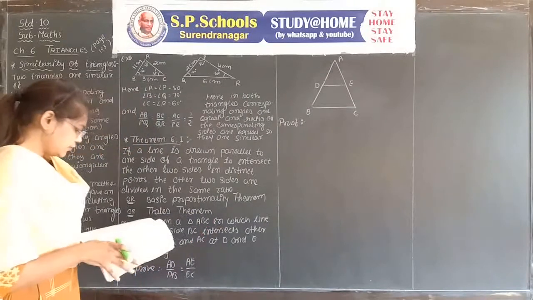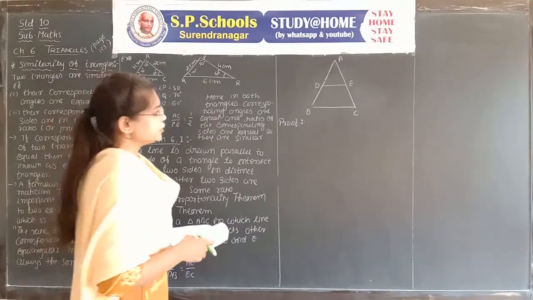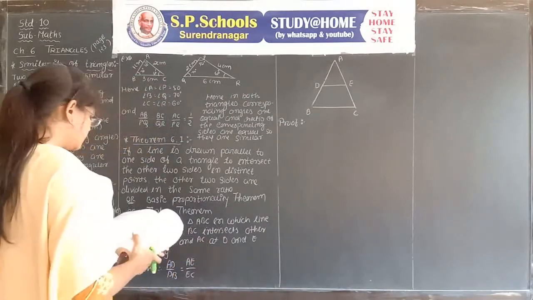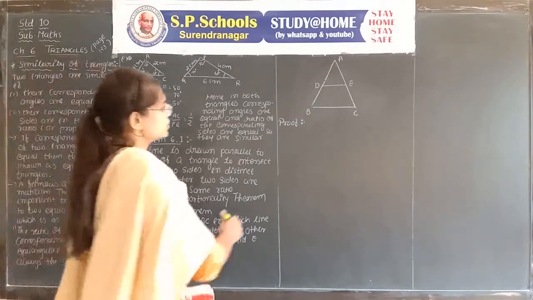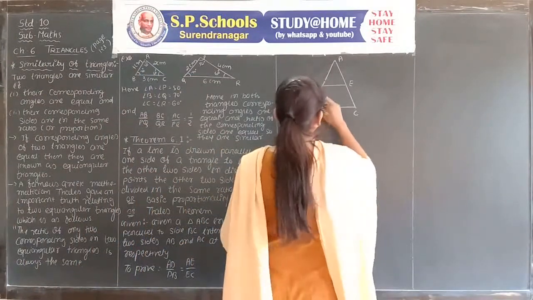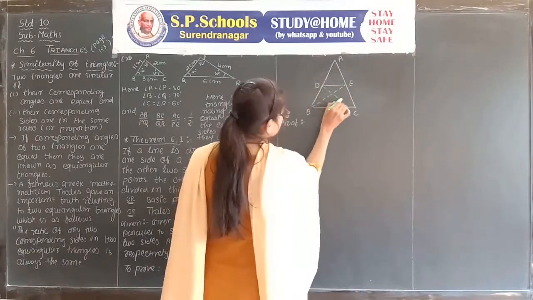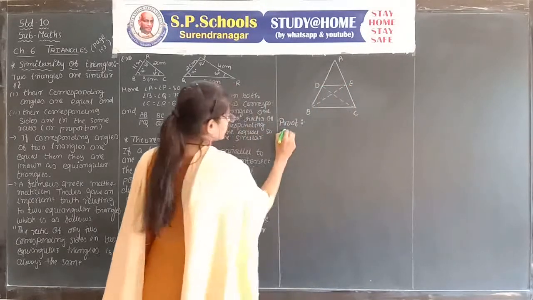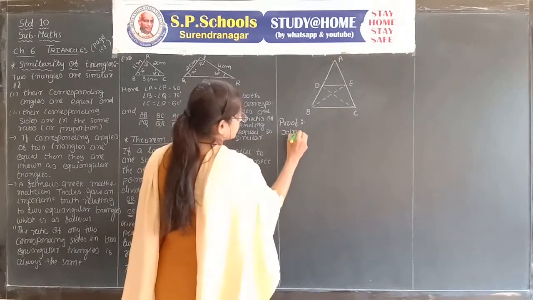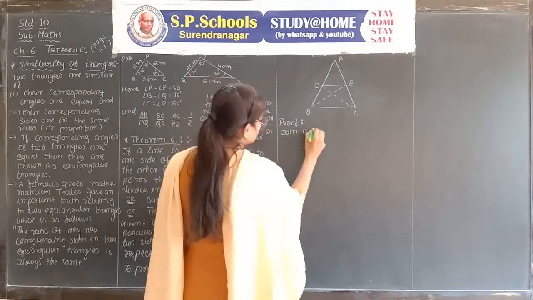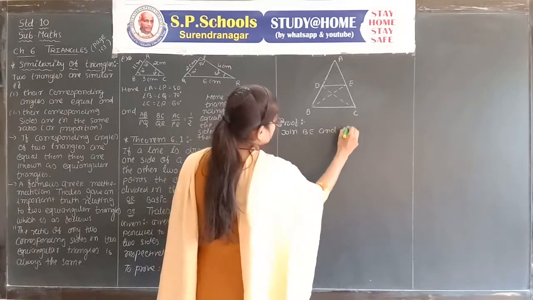For that, first of all, we need to join B to E and C to D. Join BE and CD.